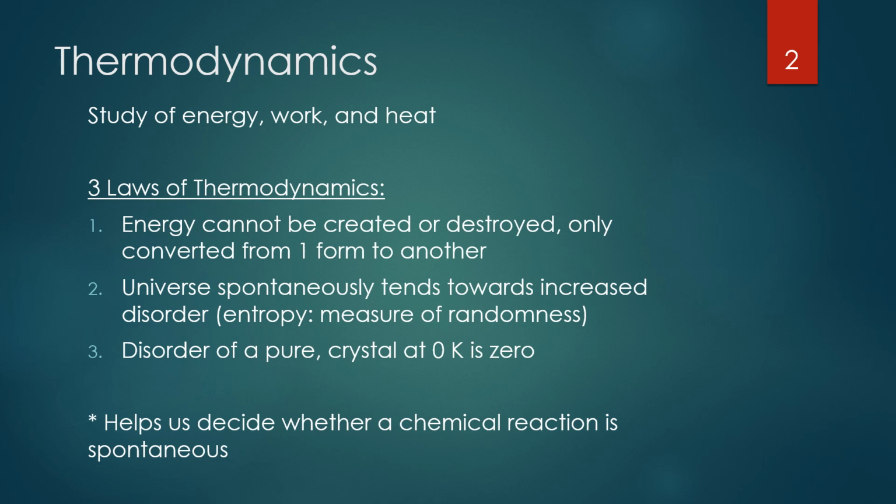Number 3 states that the disorder of a pure crystal at 0K is 0. So when we talked about 0K before, 0K being Kelvin, 0 Kelvin was referred to as absolute zero because that was the coldest possible temperature anything could achieve. So they're saying at the coldest possible temperature, the lowest possible temperature, everything is completely frozen in place. So if everything is completely frozen in place, it makes sense that the disorder of a crystal would be 0. There is no disorder. Why? Because nothing can move. So everything is perfectly frozen in place.